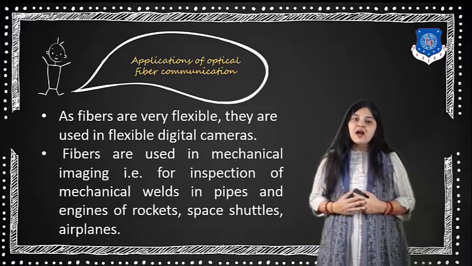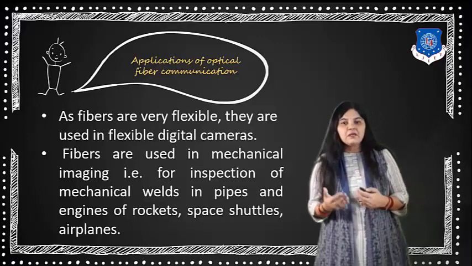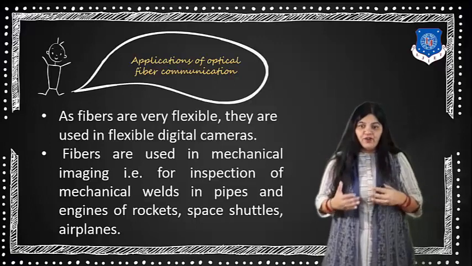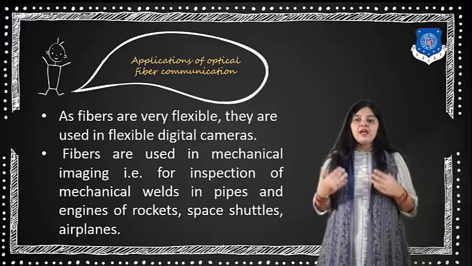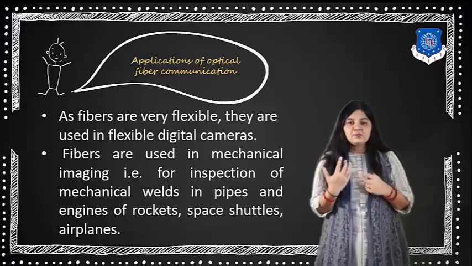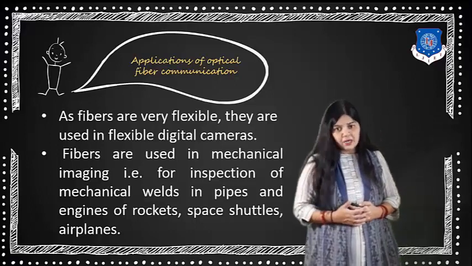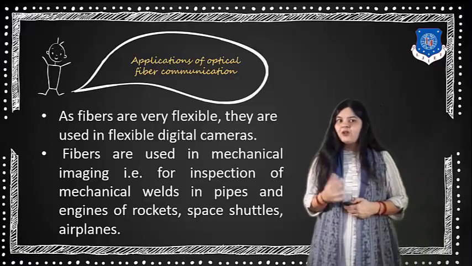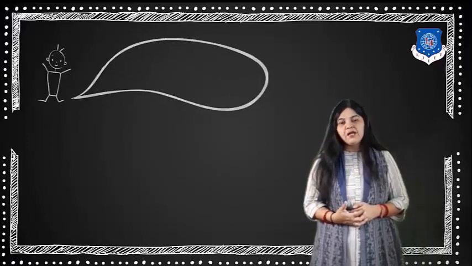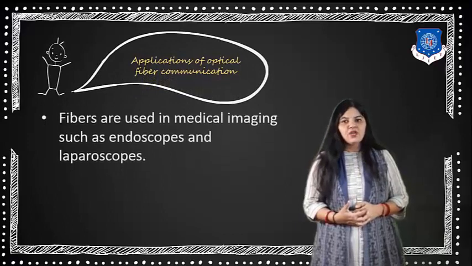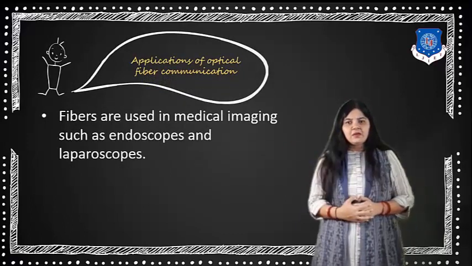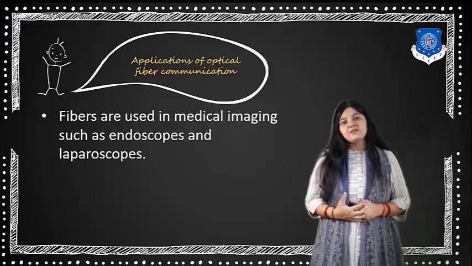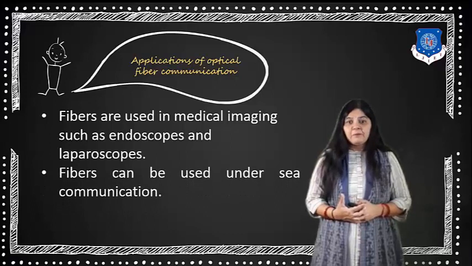Fibers are used in mechanical imaging for the inspection of mechanical welds in pipes and engines of rockets, space shuttles as well as airplanes. We have seen that in medical science also the fiber optic cable can be used, and also in medical imaging, such as the endoscope and the laparoscope.